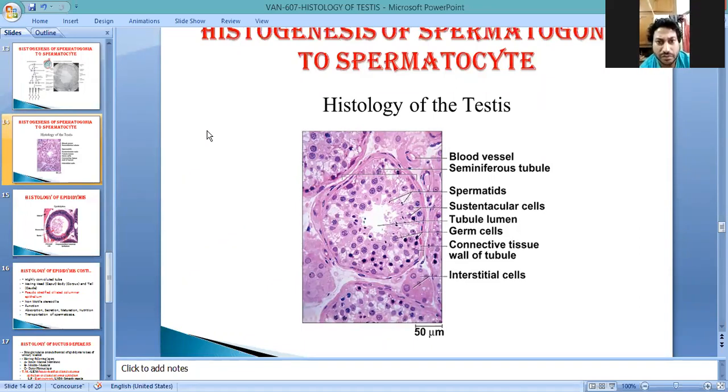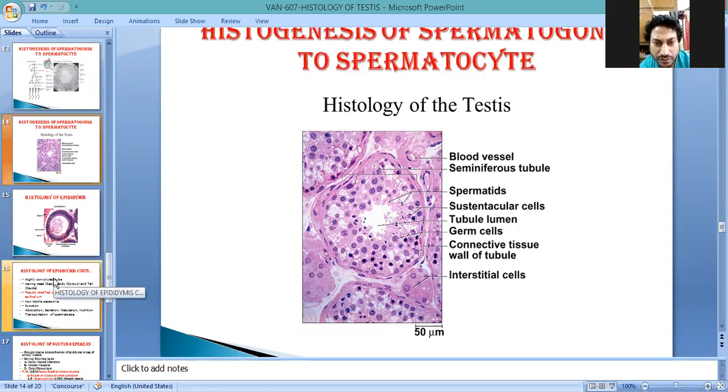This tubular structure is called the vasa efferentia. Vijay, is this clear? Yes, sir.